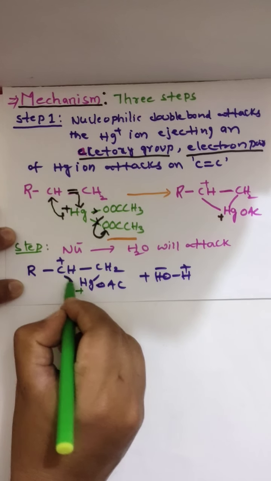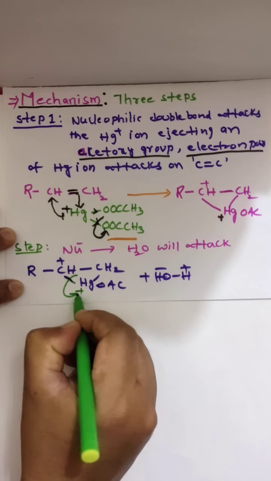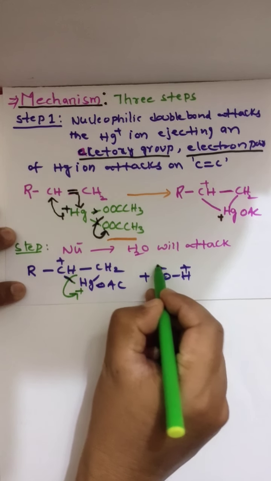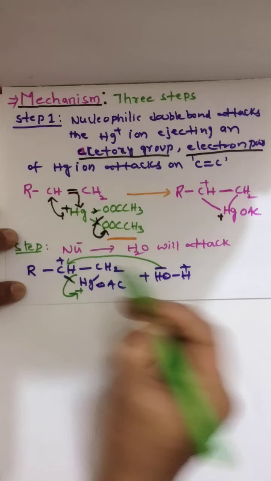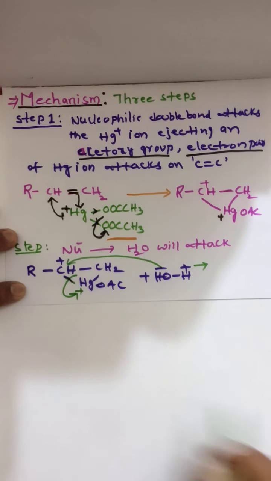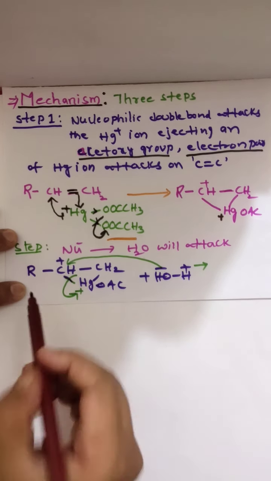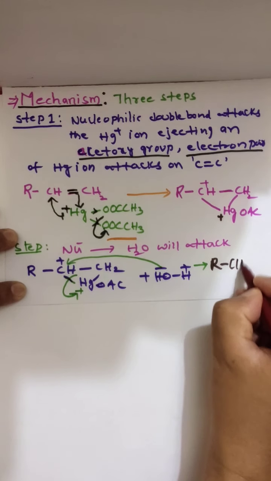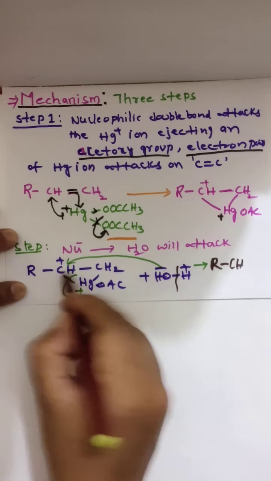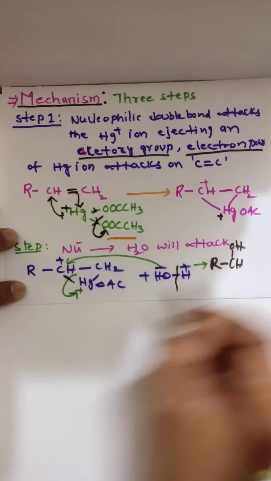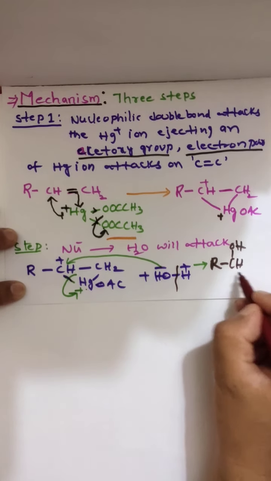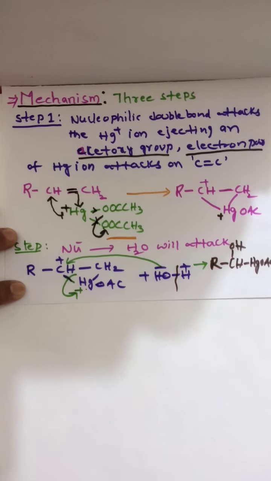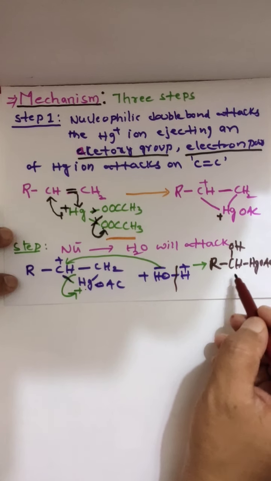That's why this bond is going to break. The positive charge is unstable. Immediately OH will attack, giving rise to R CH OH, CH2, and mercuric acetate still there. So slowly we are getting alcohol.